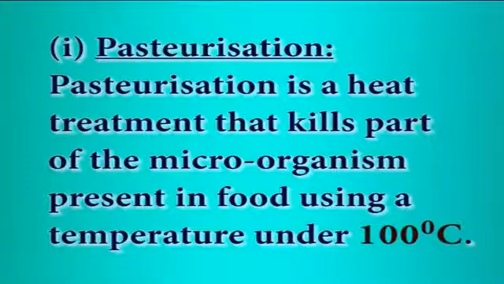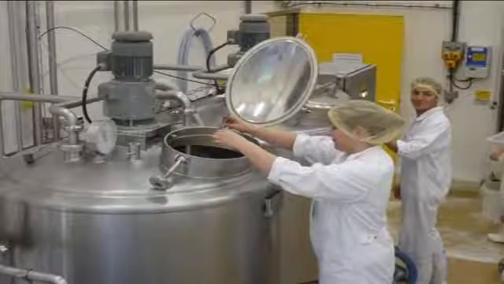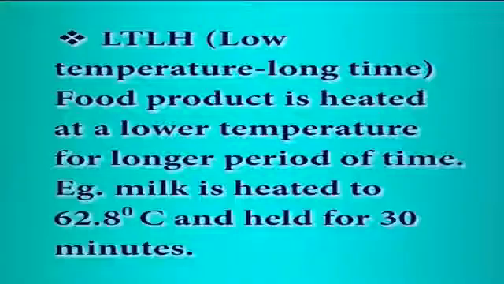Basically, heat treatment can be classified into 3 categories. Pasteurization. Pasteurization is a heat treatment that kills part of the microorganisms present in food using a temperature under 100 degrees Celsius. The temperature used ranges from 65 to 75 degrees Celsius. There are two types of pasteurization, HTST or high temperature short time. Food product is heated at high temperature for a short time. For example, milk is heated to 72 degrees Celsius and held for 15 seconds.